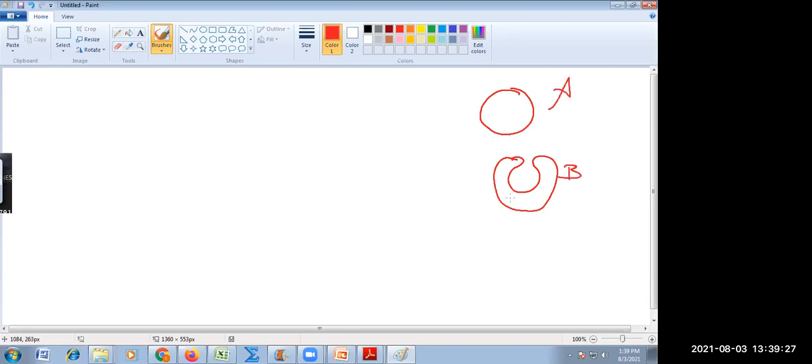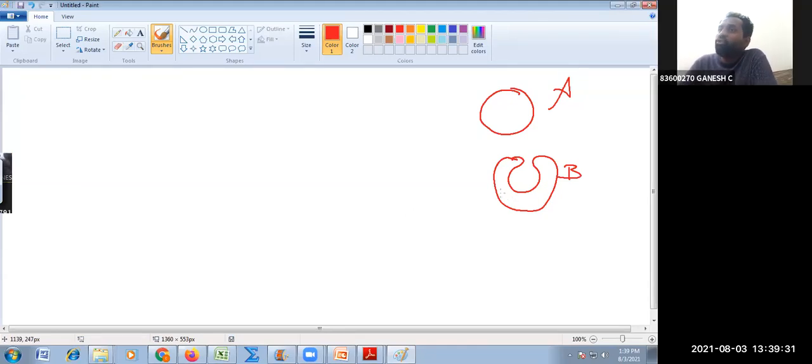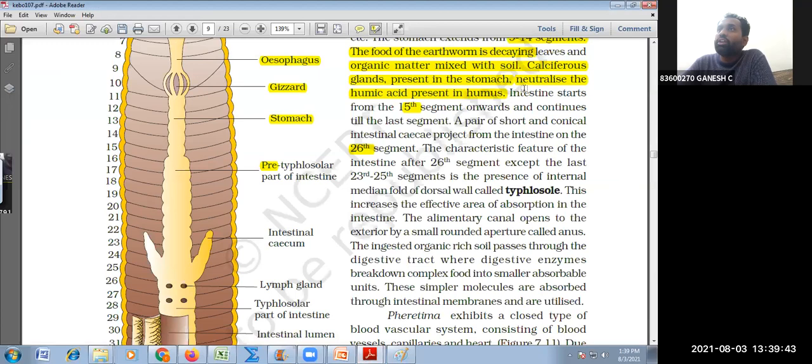Second case, B. Therefore, this folding is called Typhlosole. That is why segments 15 to 26 are called the pre-typhlosolar part.